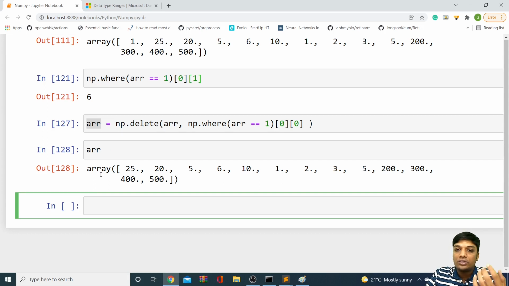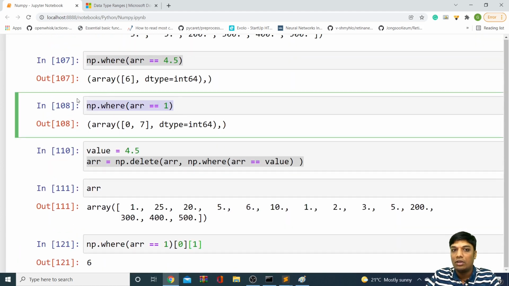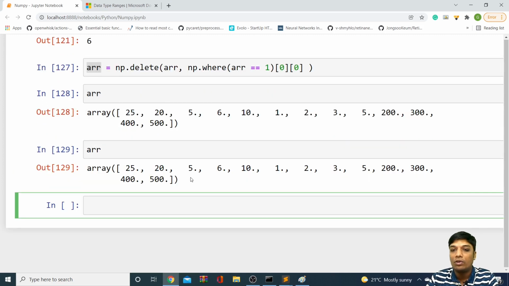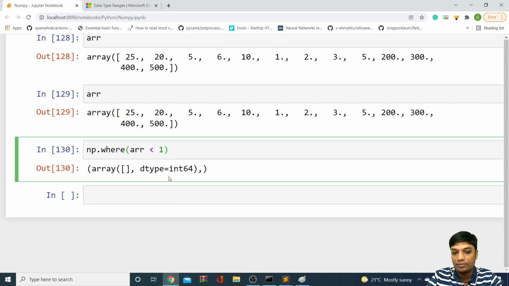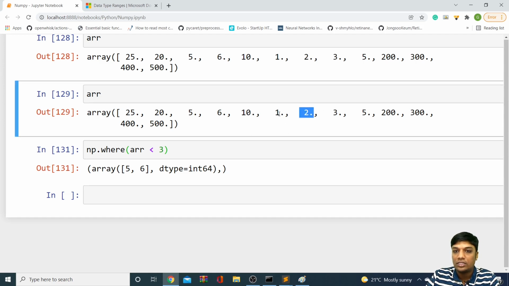The np.where function is not only for these basic operations; you can do some advanced operations using np.where. For example, this is an array, and I want to find the indexes of the numbers which are less than 3. So you can do np.where array is less than 3, not 1, 3. You can see the indexes of the elements which are less than 3. These are the indexes, 5 and 6. These 5 and 6 are the positions of the elements which are less than 3, right?